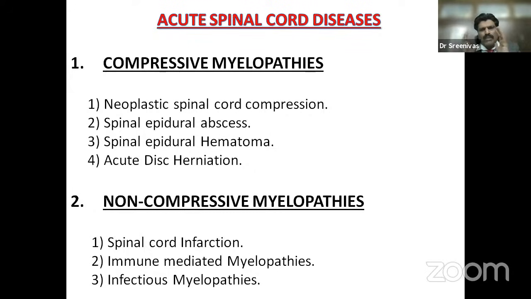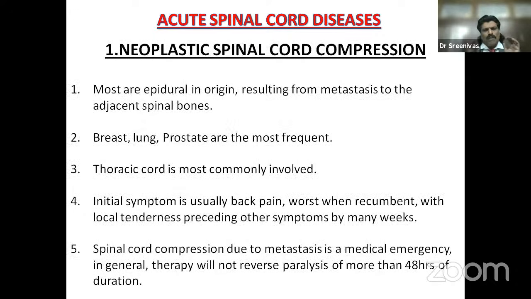So we have acute lesions, compressive and non-compressive. Compressive are neoplastic spinal cord compression, spinal epidural abscess, spinal epidural hematoma, acute disc herniation. Non-compressive myelopathies, we have spinal cord infarction, immune-mediated myelopathies, and infectious myelopathies. Neoplastic spinal cord compression is most often epidural in origin, resulting from metastasis to the adjacent spinal bones. Breast, lung, prostate are the most frequent. Thoracic cord is most commonly involved. So neoplasm or tuberculosis, it is the thoracic cord which gets affected more.